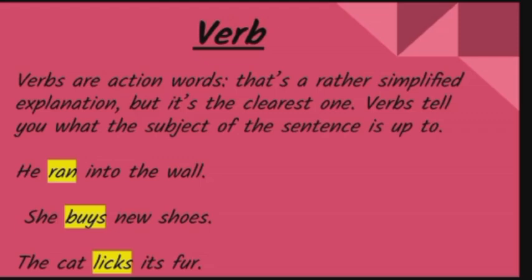He ran into the wall. So which is the action word here? Running. Running is the action word. So that's a verb. She buys new shoes. What is she doing? She is buying. Buying is an action word, so it refers to a verb. The cat licks its fur. What is the cat doing? It's licking its fur. So licking is an action word, so it refers to a verb.